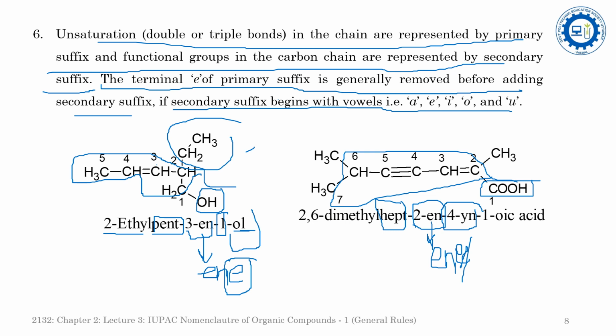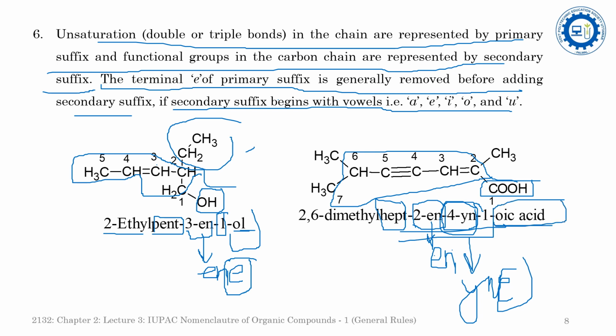In the same way, the e of en has also been removed while adding the secondary suffix oic acid. So this is the primary suffix 2-en-4-yne, whereas oic acid is a functional group, and the functional group is represented by the secondary suffix. The 1-oic acid is the secondary suffix.